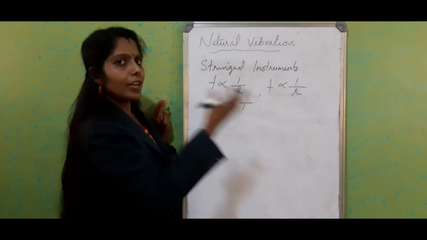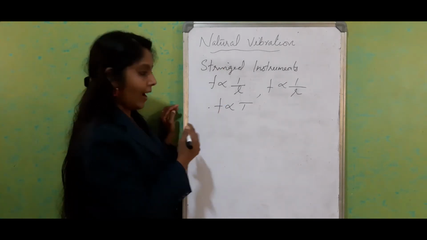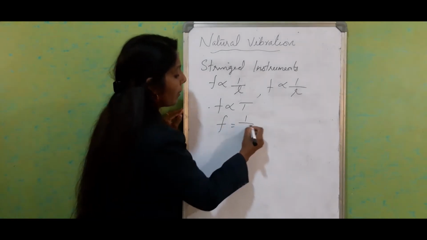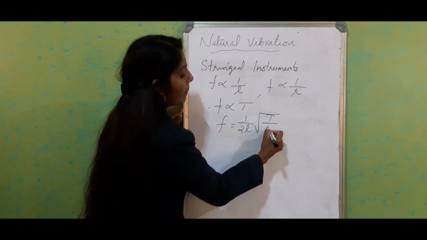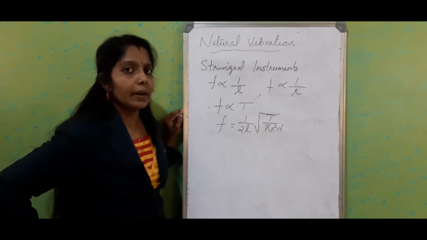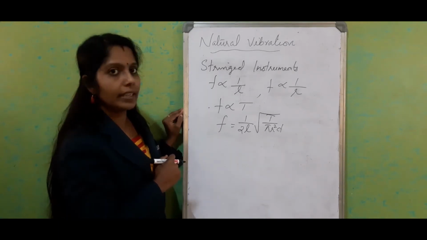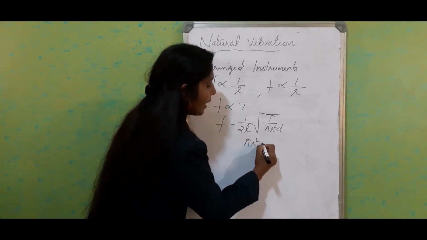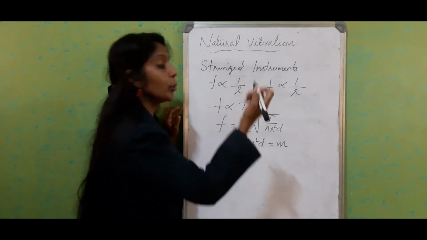So we have three factors. We will write down a single equation relating all these factors. The natural frequency of a stringed instrument is equal to 1/2L into the square root of T divided by pi r square D. From where has this D come? Actually, D is the density of the material. And this pi r square D can be considered equal to the mass of the material